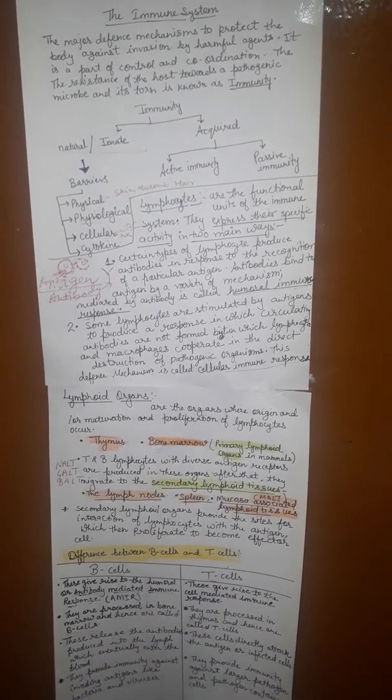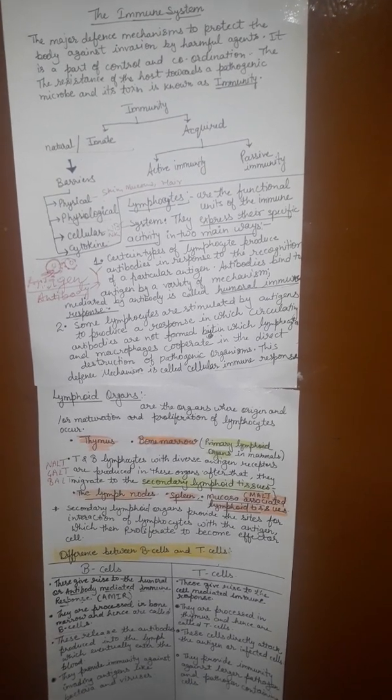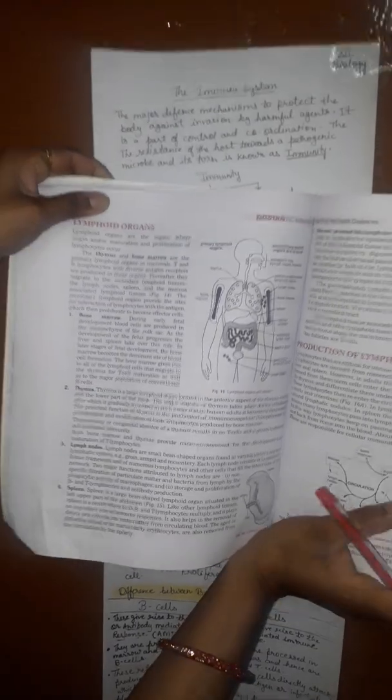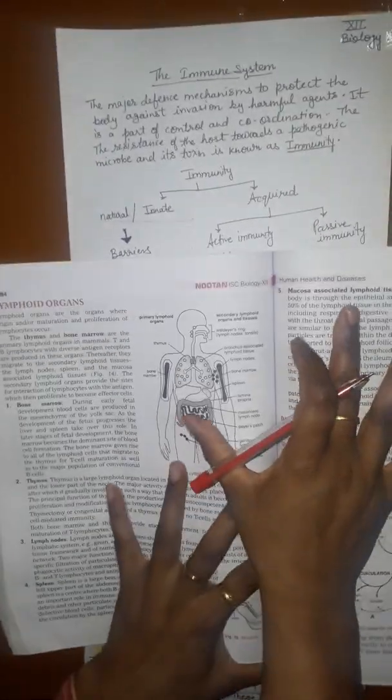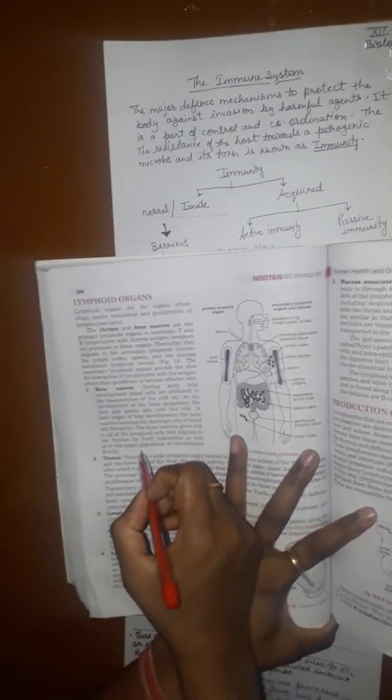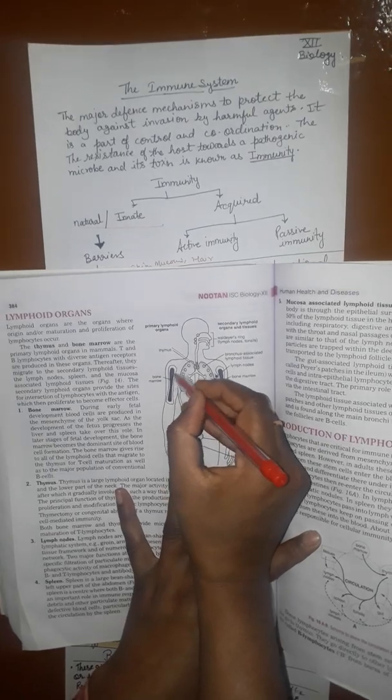Now, production of lymphocytes, both B and T cells, you know it. See here in this diagram, a scheme to show the circulation of the lymphocyte. Before that, let us see this diagram of the lymphoid organs and tissues. See, this one is the thymus, a primary lymphoid organ, and this one is bone marrow, which is inside the bone.